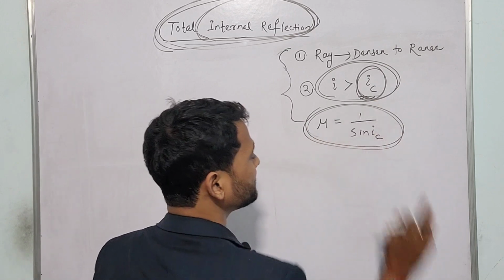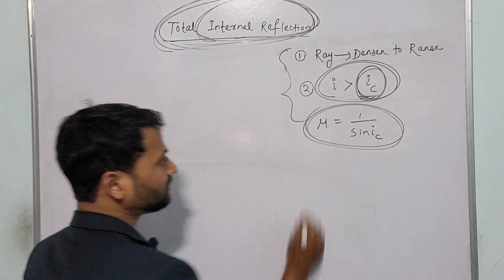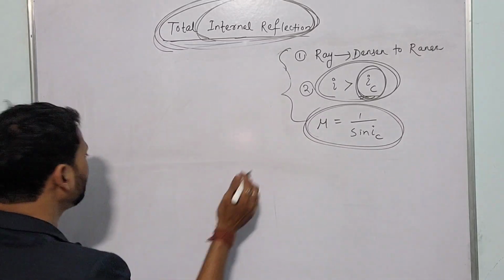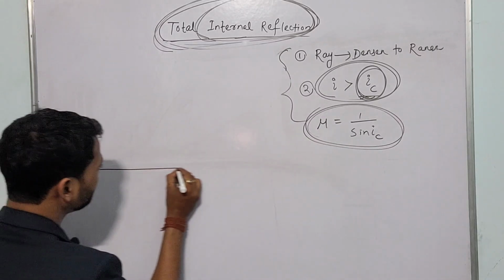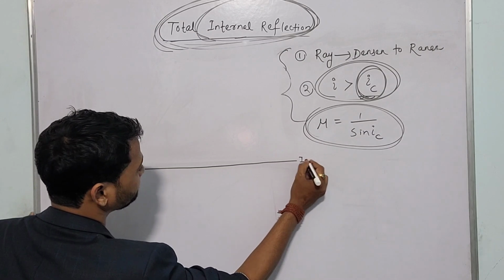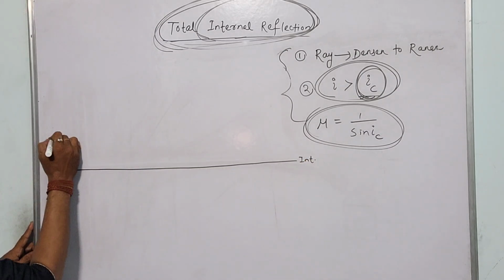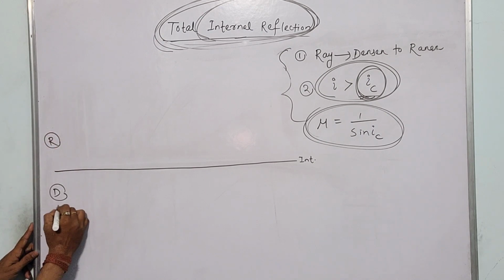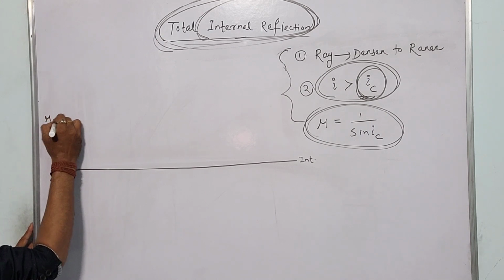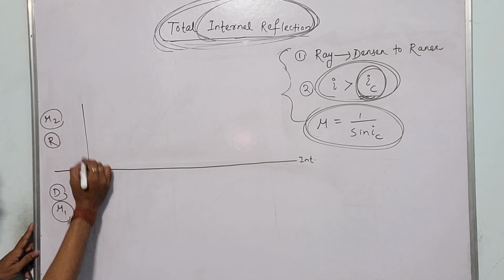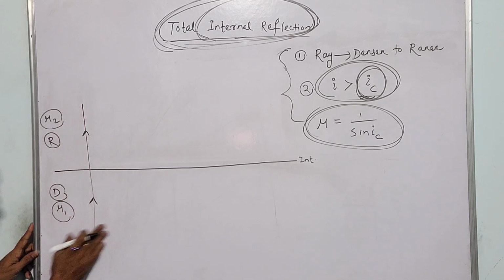Mu is equal to 1 by sin IC. That formula is very important, but we will derive this formula. So to derive this formula, we can have different observations. This is your interface. So this is the denser medium and this side is the rarer medium. The corresponding refractive indices are mu1 and mu2. So in the first condition, this is your incident ray and this is the refracted ray.